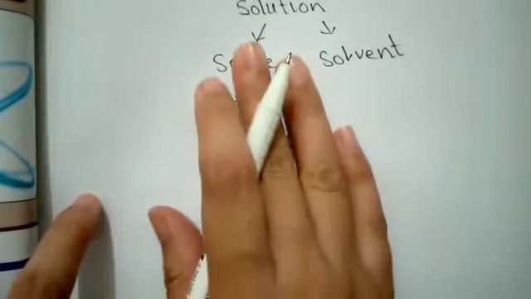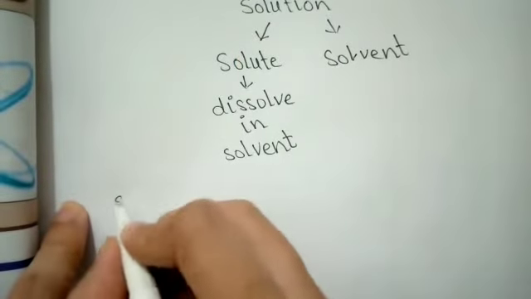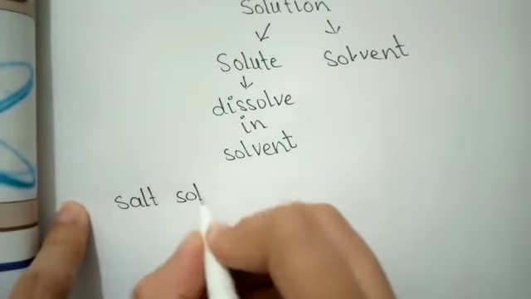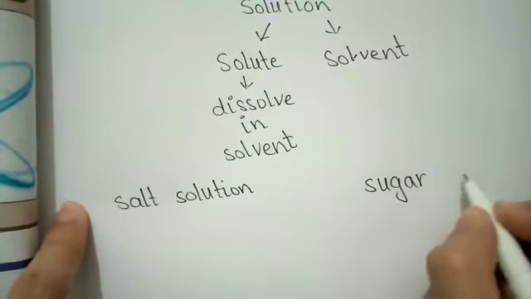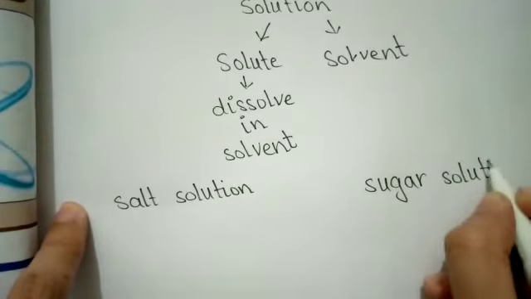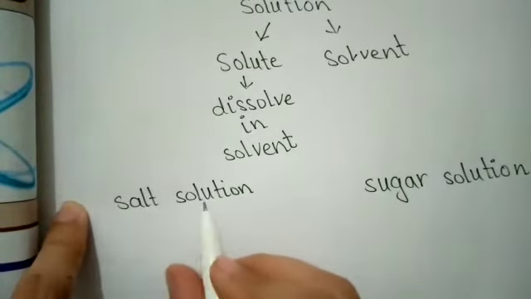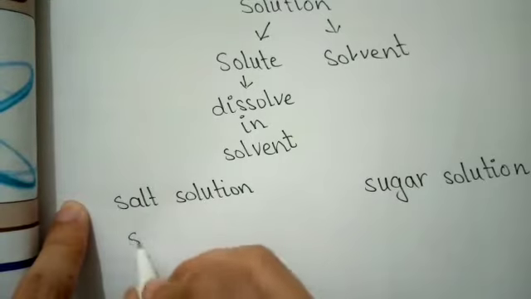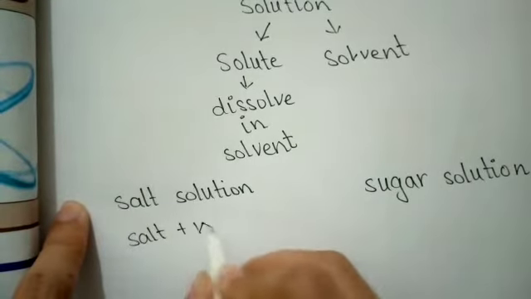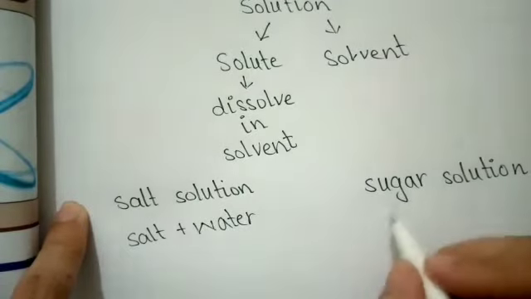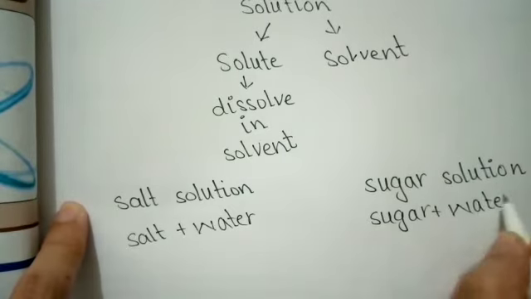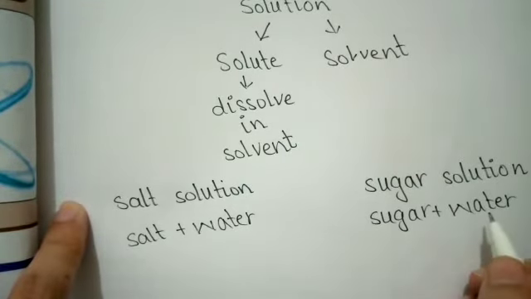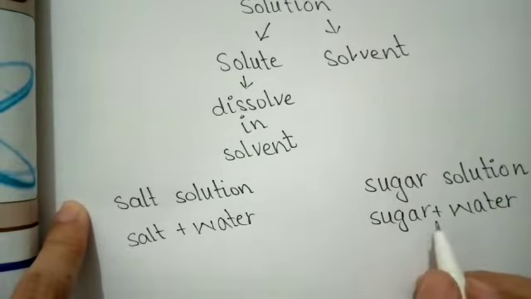And if we consider examples of different solutions, these are the salt solution and the sugar solution. These are the two solutions that we use in our daily life. How is the salt solution formed? We add salt into the water, so a salt solution is obtained. Similarly, when we add sugar into the water and stir it, we get the sugar solution. So these two are examples of solutions.